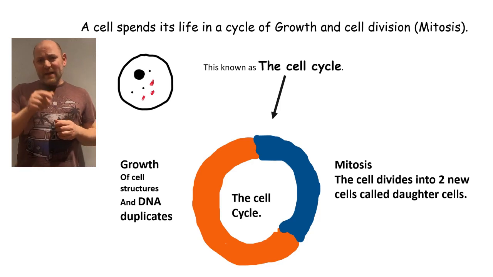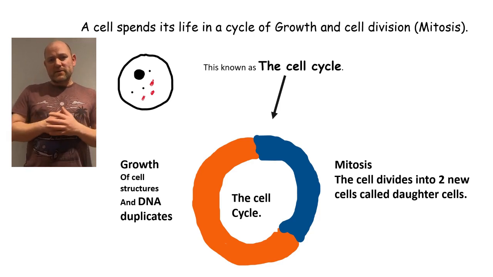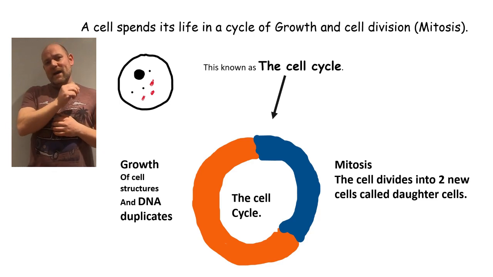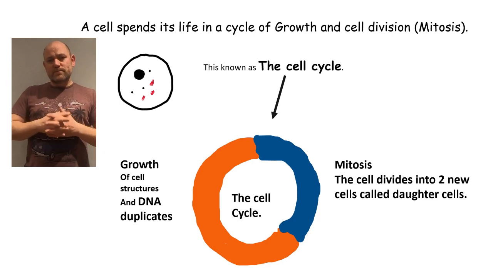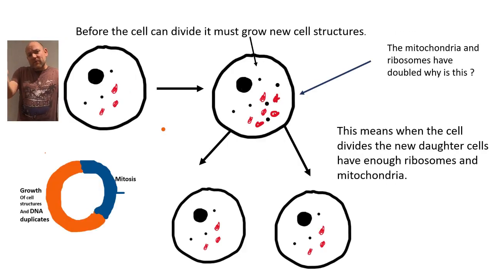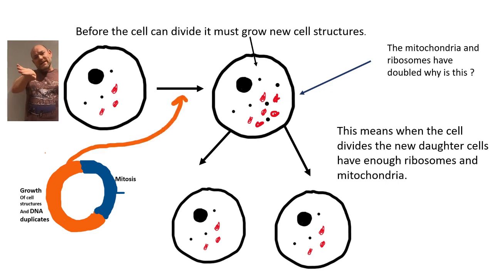So let's look a bit deeper into mitosis. This next diagram is going to show you exactly how the organelles double. So we can see from the diagram that before the cell divides, it doubles the mitochondria and ribosomes from 3 to 6 and then splits so that each of the daughters have an even amount. Now the doubling takes part in the growth stage, the orange stage on my cycle, and the splitting takes part in the stage known as mitosis.